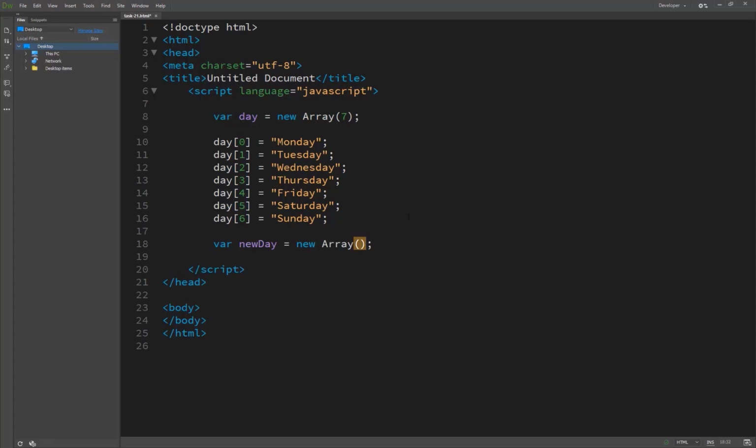We are just passing the values separated by commas, like Monday, Tuesday, Wednesday, and so on until Sunday in the end. Both techniques are the same and both work perfectly for populating the array.